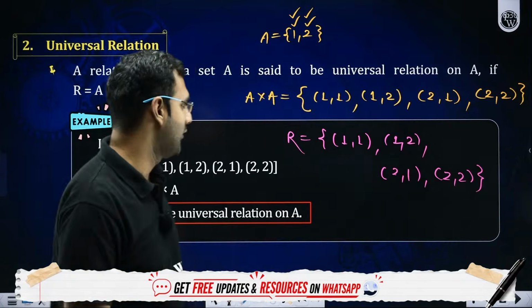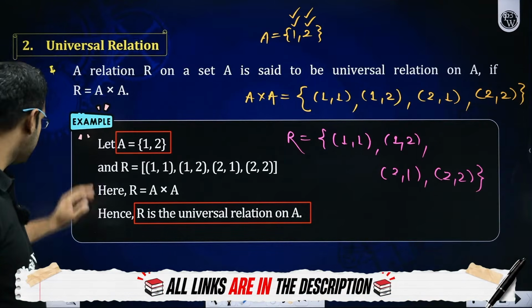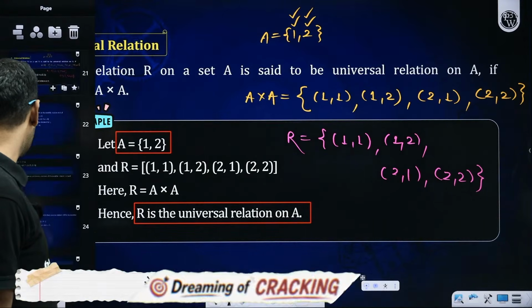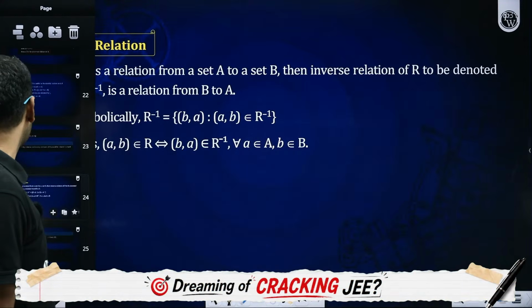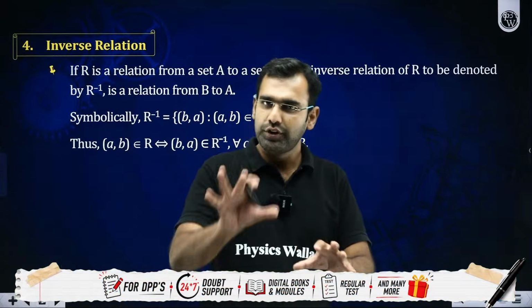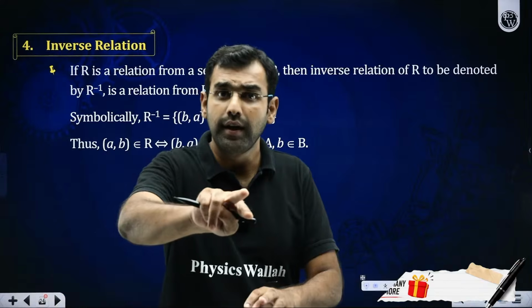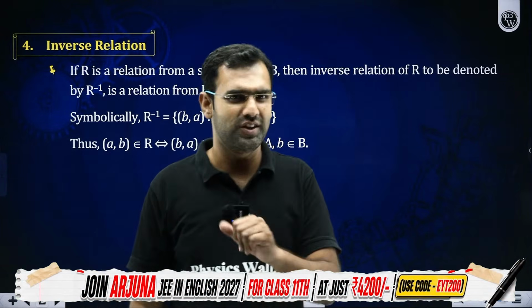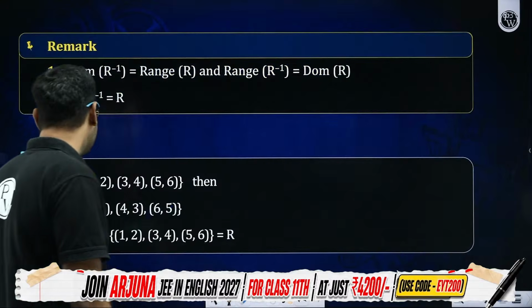Perfect. Brilliant, my friend. So I hope you all understood the concept of universal relation. Everybody, yes or no? Now, after universal relation, let's talk about inverse relation. So what is an inverse relation? There is a relation. If I swap domain by range, it will become an inverse relation. Sir, what did you just say? I'll explain it with an example.